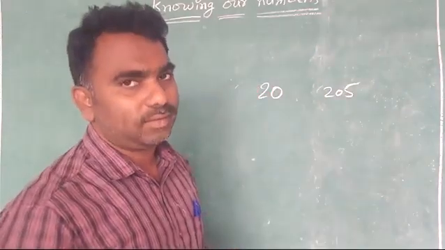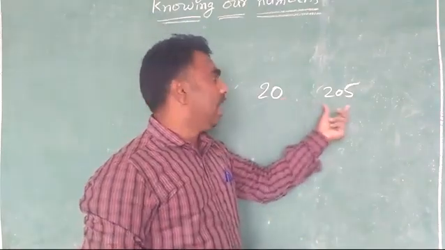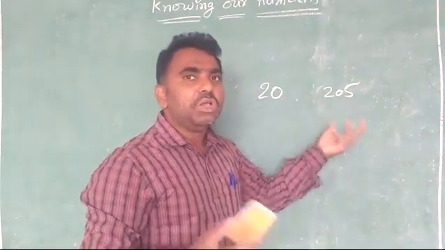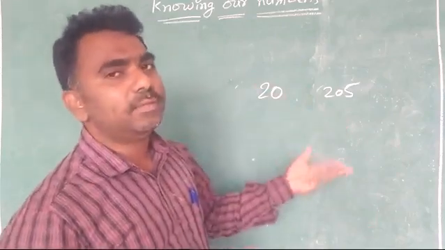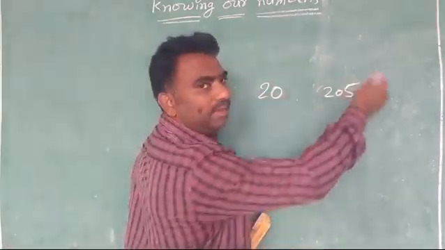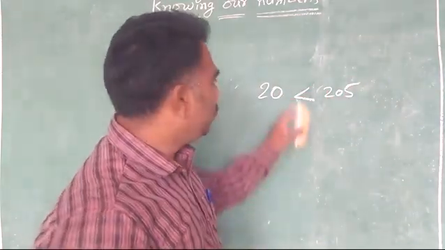Now which is the bigger? Easily we can say, because it is a 2-digit number and it is a 3-digit number. Obviously a 3-digit number is bigger than a 2-digit number. So where the bigger side is, that side we will open the mouth like this, and you see that this is the tongue.